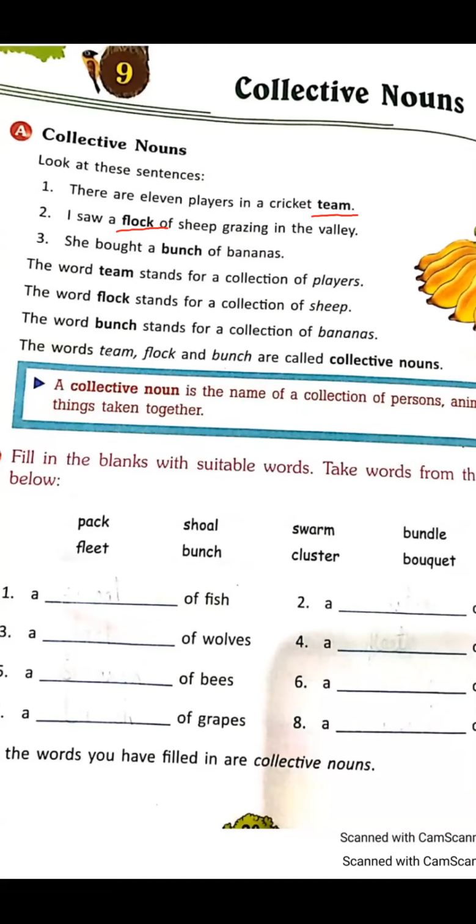Here, bunch is used for a group of bananas. So these words, team, flock, and bunch, are collective nouns. They stand for the collection of players, sheep, and bananas respectively. Okay.